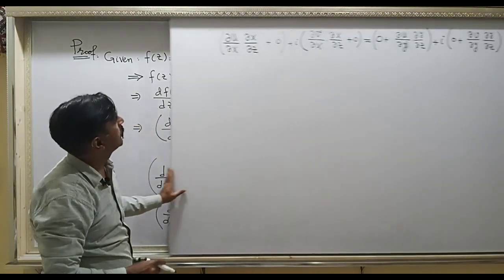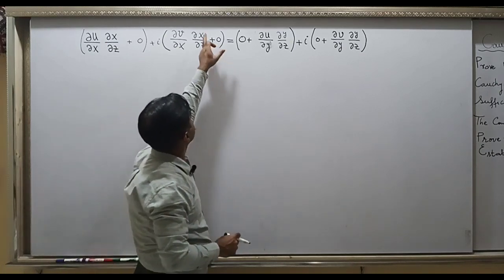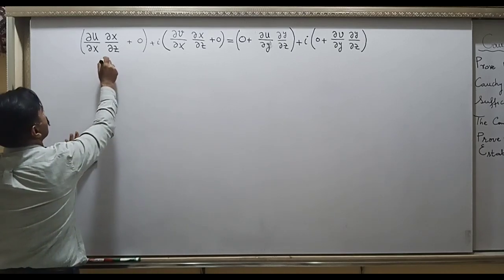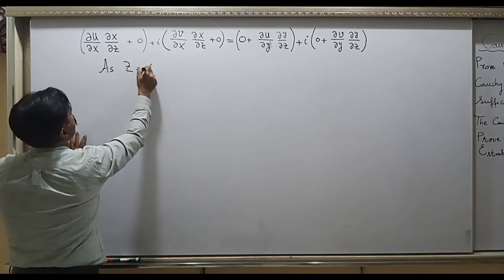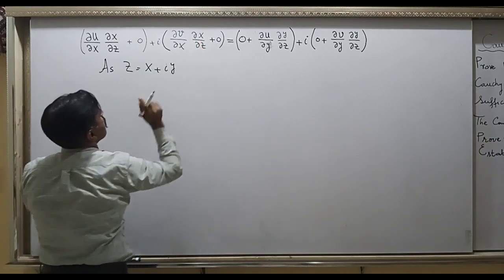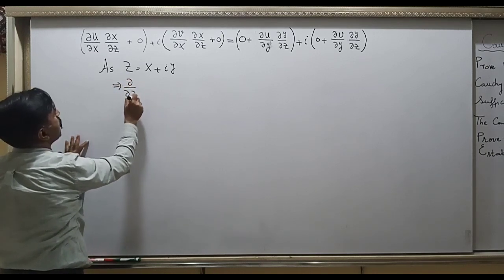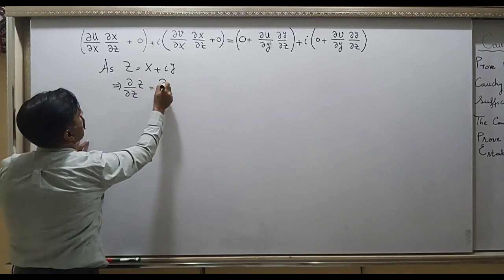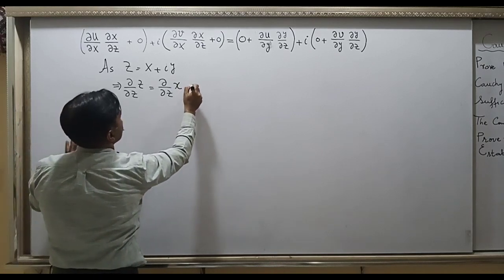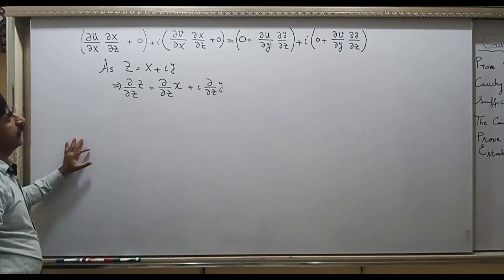Let's now simplify. Now you need the derivative of x with respect to z, and the derivative of y with respect to z. But you know z is equal to x plus iota y. Now you need to take partial x over partial z. So differentiate this. Look, partial over partial z of z. Here you have partial over partial z of x plus iota partial over z of y.